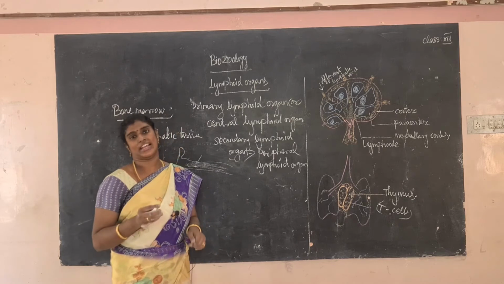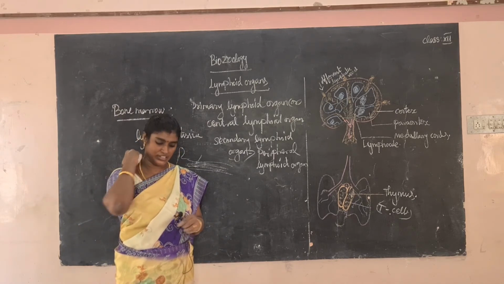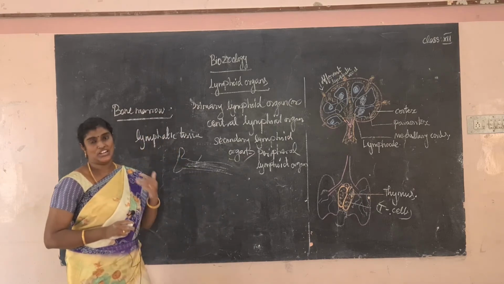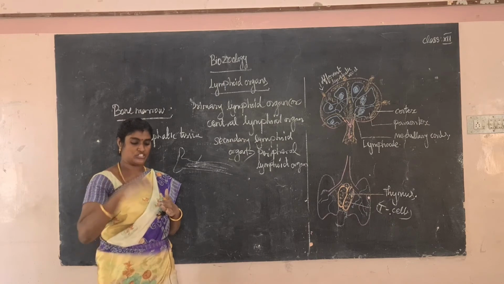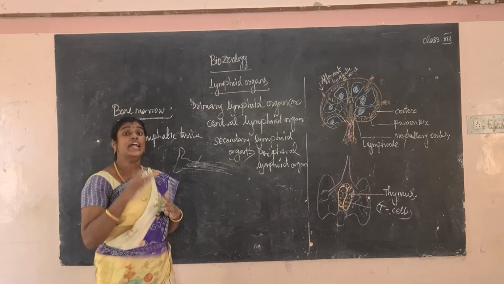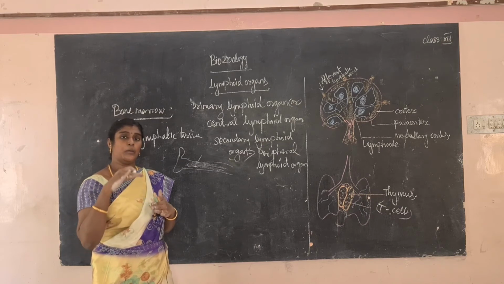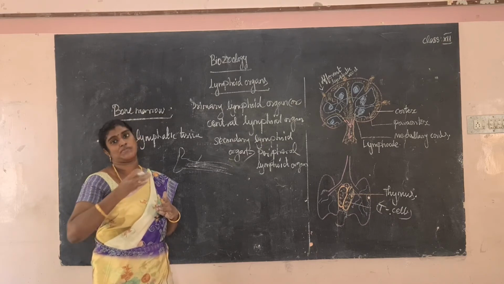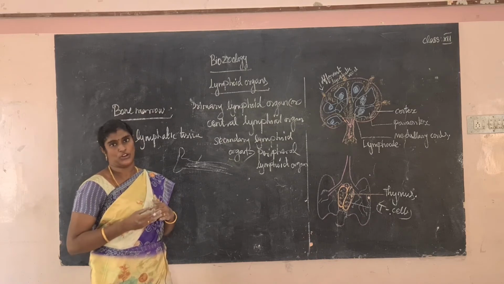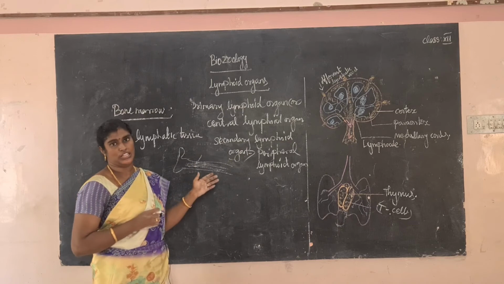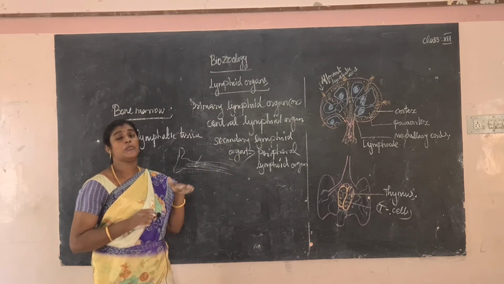The bone marrow contains some stem cells. What is the meaning of stem cell? What is the capacity of the stem cell? It can differentiate and mature into different kinds of blood cells. It differentiates and easily produces different kinds of blood cells. That is called a stem cell. They call it pluripotent, totipotent. The stem cell is very important for the immunological function.